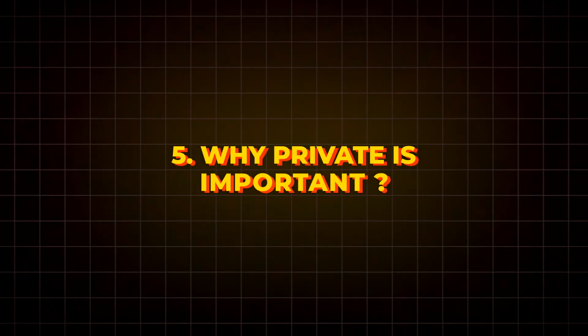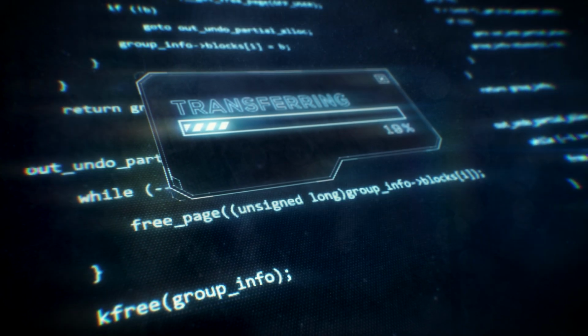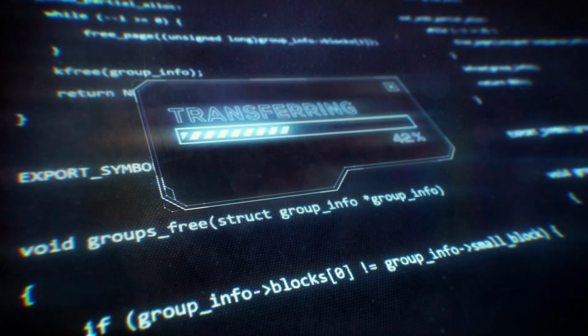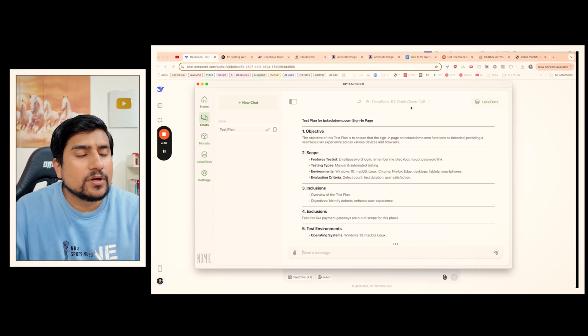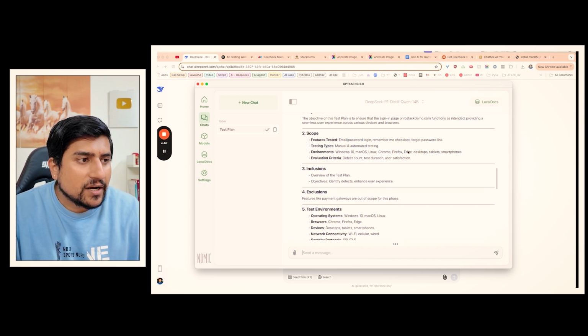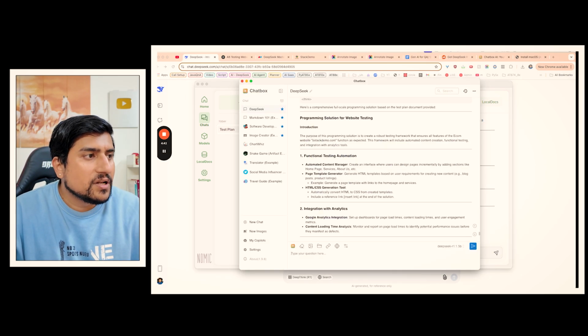So now let's see how you can run it privately, 100% local. Guys, why is private important? See, these are Chinese models. Of course, Trump and everyone is concerned because of the data that we might be transferring to Chinese companies and everything. But no, I'm running it right now. Here, if you can see, I'm running the 40 billion parameter DeepSeek right now. And here I'm running the 5 billion one also.